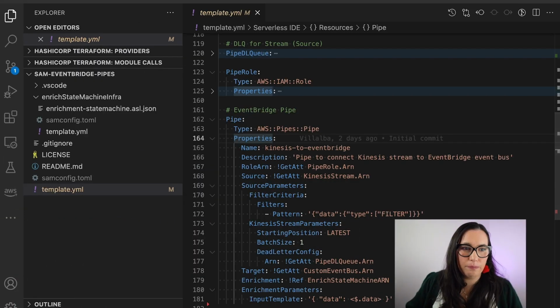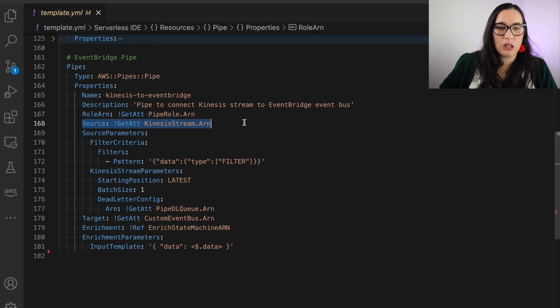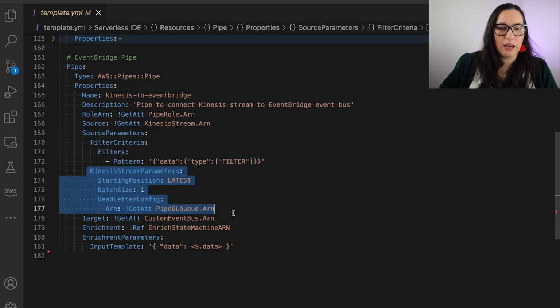Let's make it bigger. So this pipe has a role, the one I just showed you. The source is the Kinesis stream. And then we are doing some filtering. I will go there in a second. And we are going to get the stream parameters.